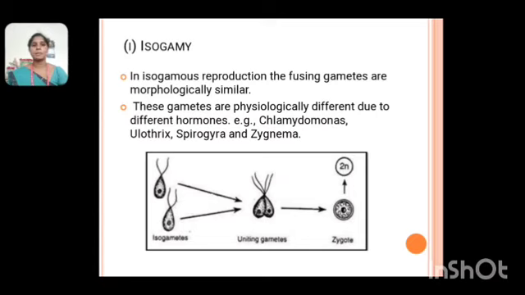In isogamous reproduction, the fusing gametes are morphologically similar. These gametes are physiologically different due to different hormones. For example, Chlamydomonas, Ulothrix, Spirogyra and Zygnema. The image shows the isogametes uniting to form a zygote.